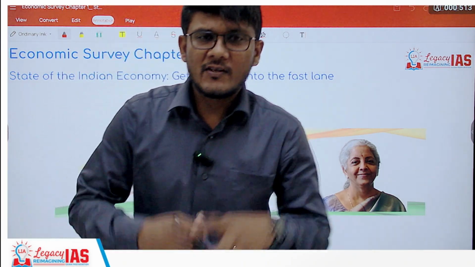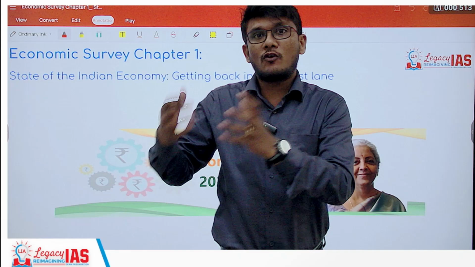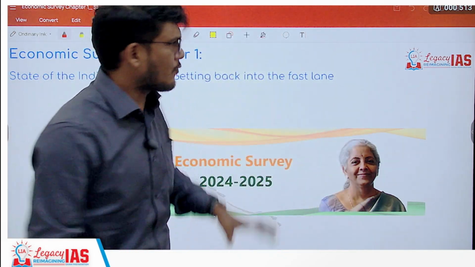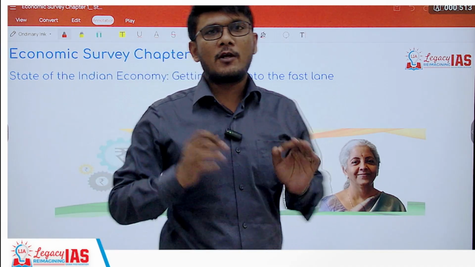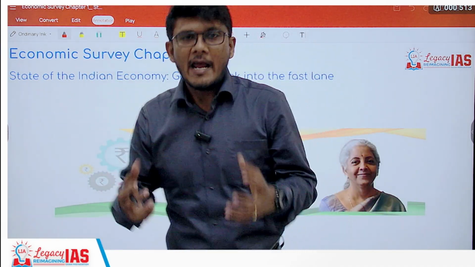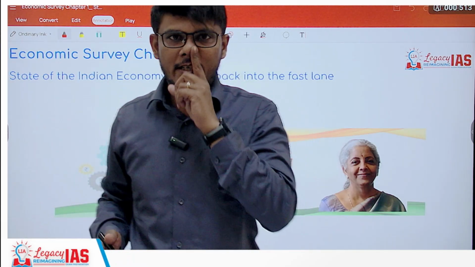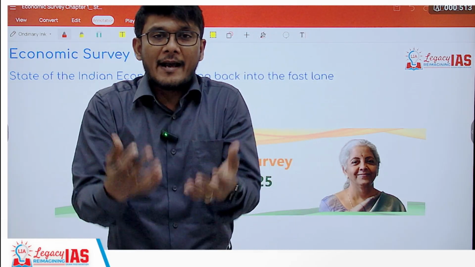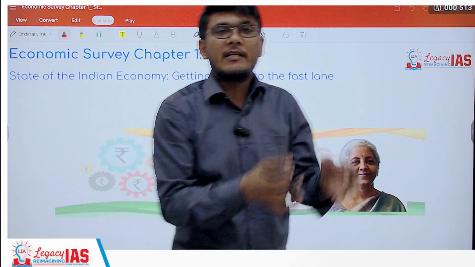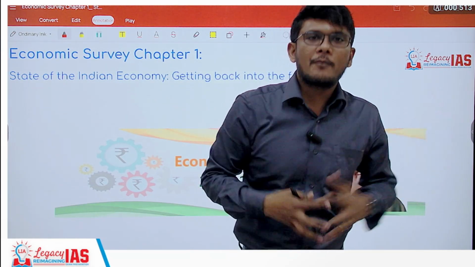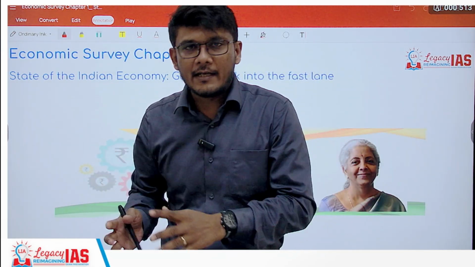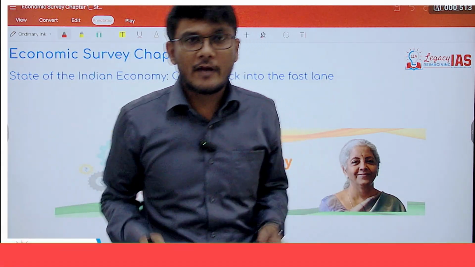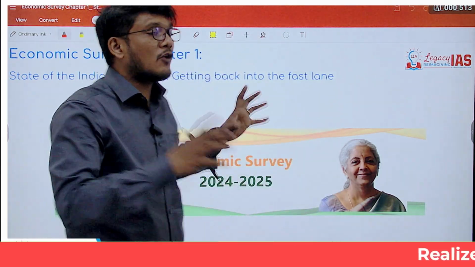As the budget is prepared based on a lot of data which comes out of the economic survey, we are going to take chapter by chapter of the economic survey, look at what has been the outcome of the previous financial year, and then synchronize or find out parallels of what is present in this budget for the upcoming year in order to do better than the previous financial year. So we'll start this lecture right away, but remember, the first chapter of the economic survey is